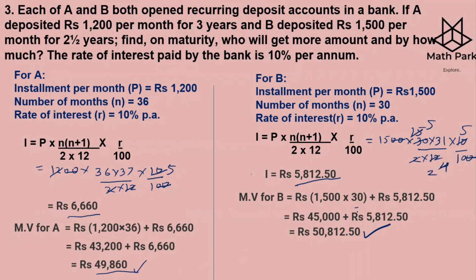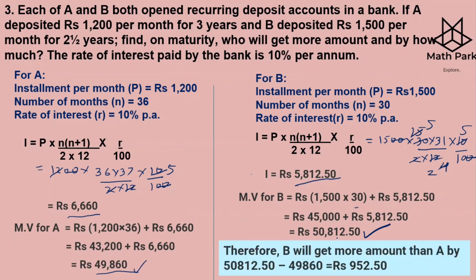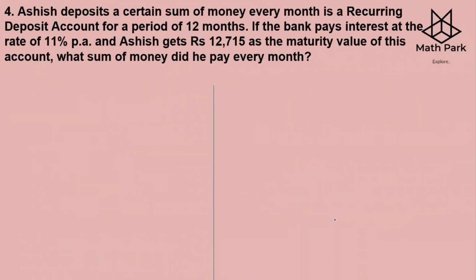So by how much? We find the difference. B will get more amount than A by subtracting 50,812.50 minus 49,860, which is rupees 952 and 50 paisa is the amount that B has got more. Got that?